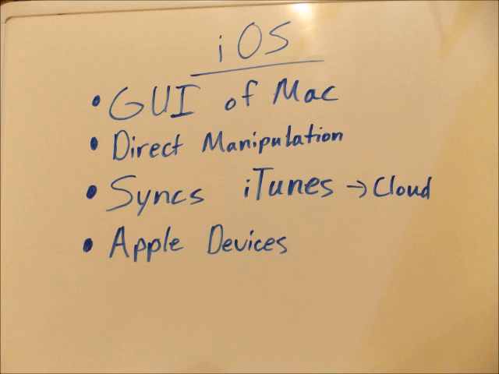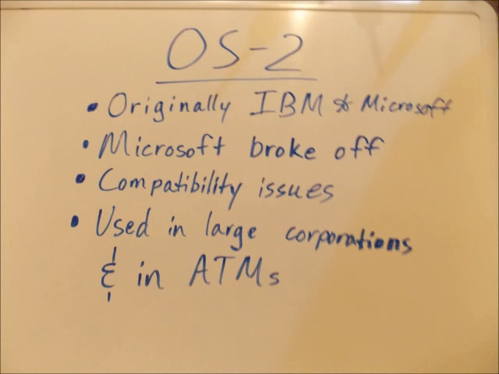Similar to the Android operating system, the iOS uses direct manipulation to control movement through the interfaces. iOS recently gave a feature for users to sync their iTunes with their smartphones using the cloud system. iOS is surprisingly used on many Apple devices such as iPods, iPads, iPhones, and even Apple TVs.